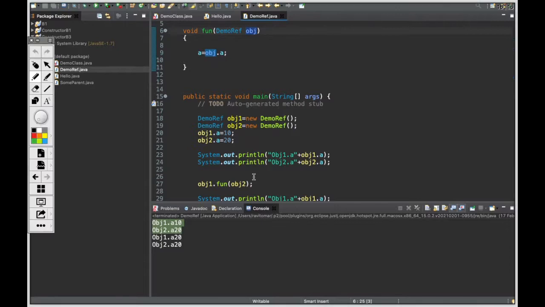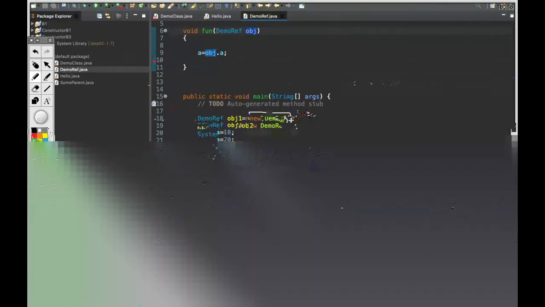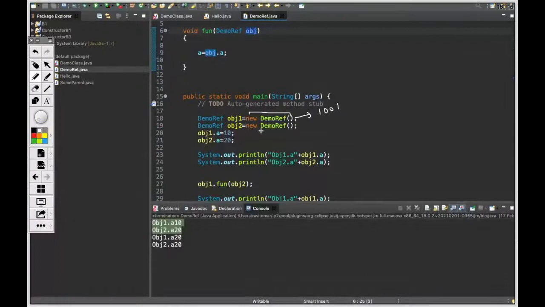So see what is happening here. This thing created an object. Maybe the address is 1001. This thing created the object. Maybe the address is 3001. Okay. We said obj1.a is equal to 10 and obj2.a is equal to 20.